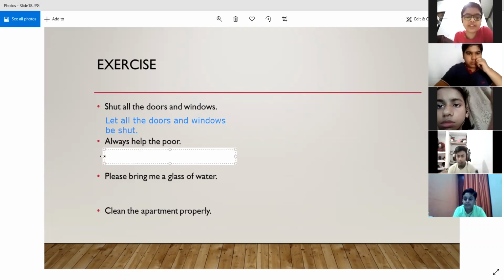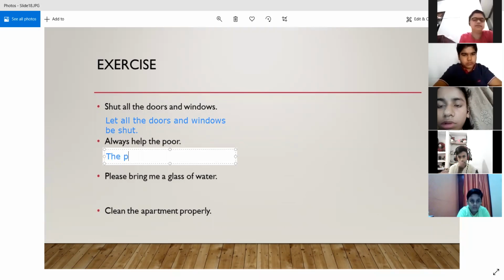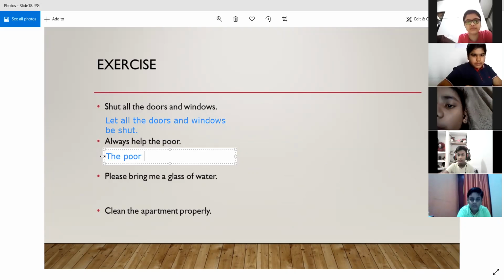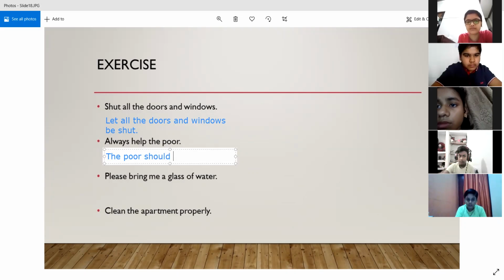Always help the poor. For advice, we start with the poor. All right. The poor is the object over here. So we will make it the subject. All right. Now make the rest of the sentence. Attempt. The poor. Complete the sentence, Kirtika. The poor help always. No. The poor should. And since always is placed over here, so we will use always. The poor should always be helped.